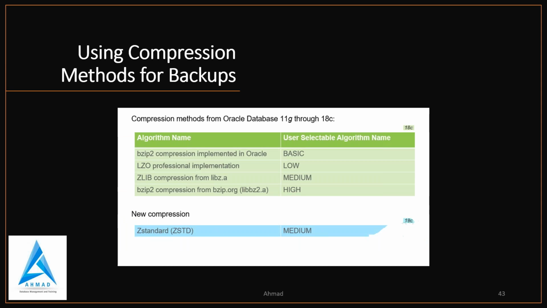And compression methods for backup. The compression methods from 11G to 18C are there, but in 19C, the new ZSTD algorithm is introduced. The options are medium, and the others are basic, low, and medium. Okay, so this new compression feature is available for backups.